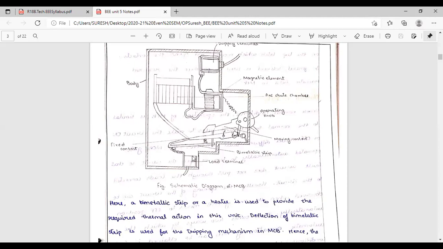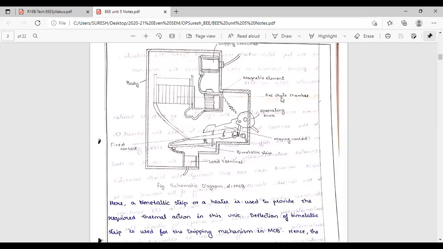This is the load, and this is the body of the MCB. This is the power supply. This is an iron piece, and the copper coil is placed. One more is there here, the arc chamber. This is the arc chamber.